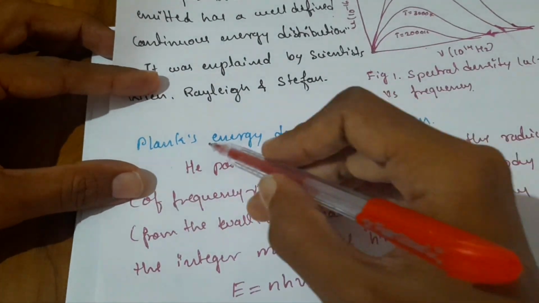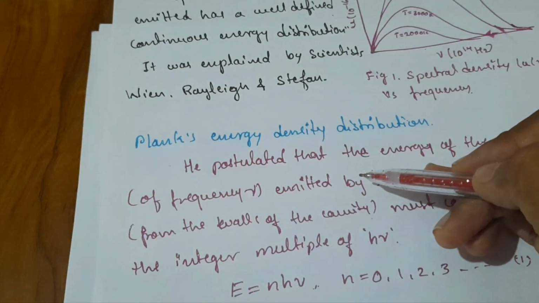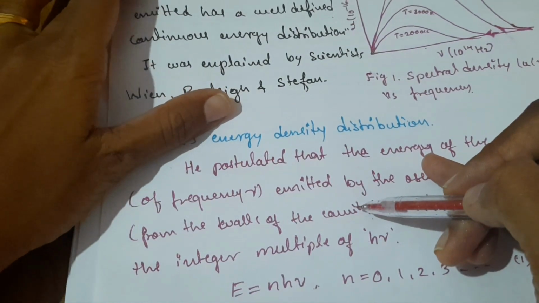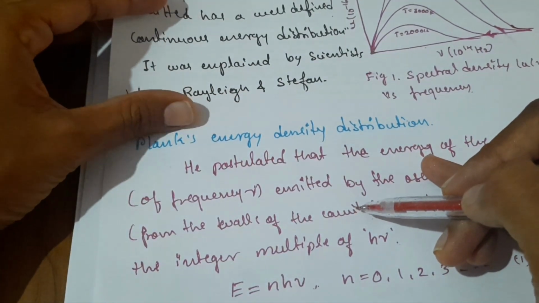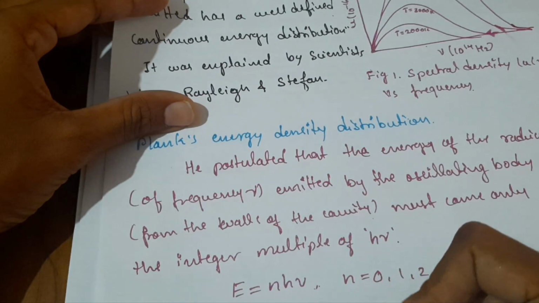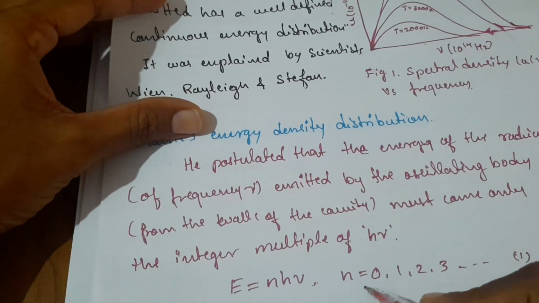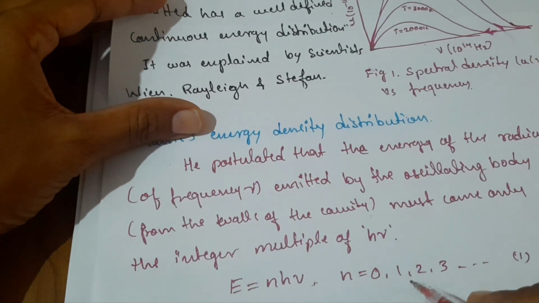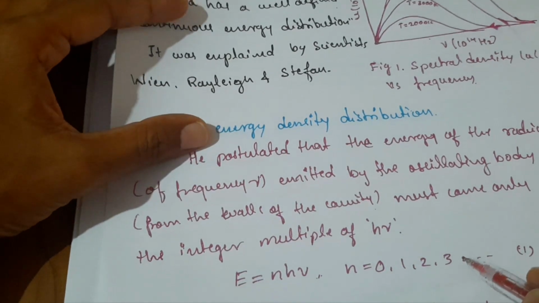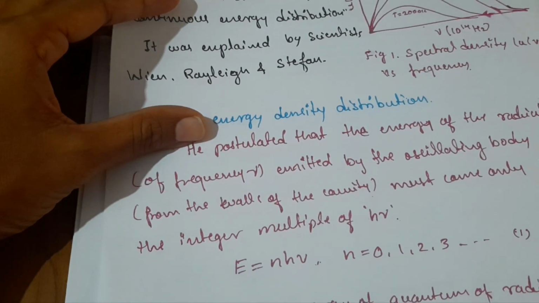That was explained by Planck, the scientist, and that's why we call h nu the quanta of energy, which is not continuous, it is discrete. Here n takes the values 0, 1, 2, 3 and so on. So h nu, as I said, is the energy of a quantum of radiation.